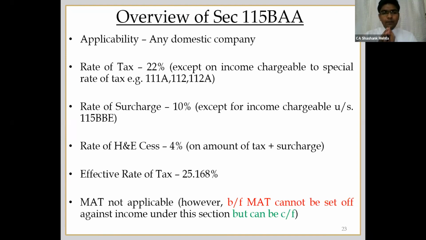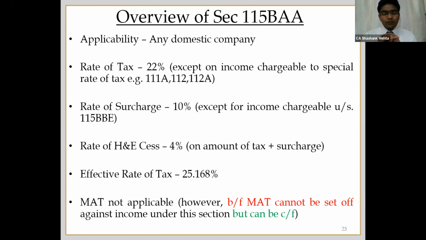However, where the income corresponds to sections chargeable at a special rate, for example 111A short-term capital gain, long-term capital gain, etc., the rate specified in those special sections will be applicable. Otherwise, on all other incomes, say house property, other sources, PGBP, the 22% rate will apply.